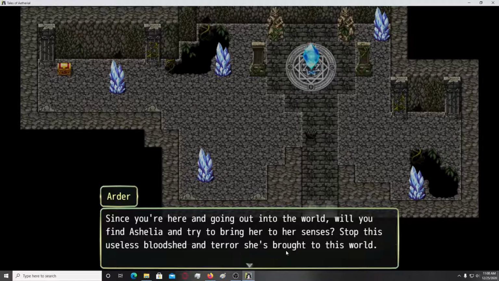Okay, when you use continuous forms, it also shows irritation. Okay, you can say: stop this useless bloodshed and terror she's bringing to this world. Okay, and use present continuous, because you want to immerse your character, at least subconsciously, because when people read things in the present, they can unfold them better in their own mind. So when they unfold things better in their own mind, it's a bit better of an immersion. And when you use continuous forms, in British English at least, it shows irritation.